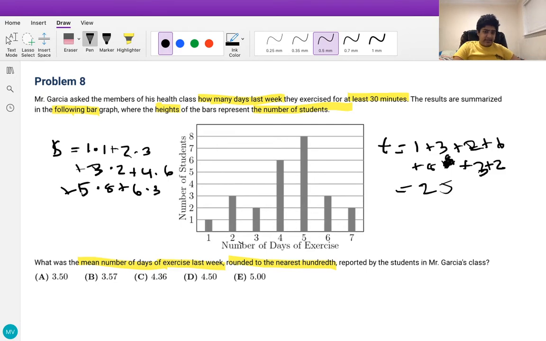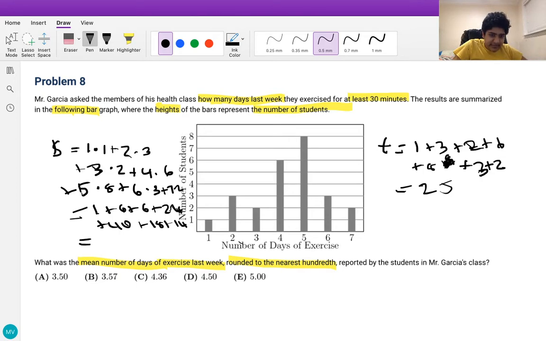And this value is simply going to be equal to 1 plus 6 plus 6 plus 24 plus 40 plus 18 plus 14. And this sum is equal to 77, which is this whole part.